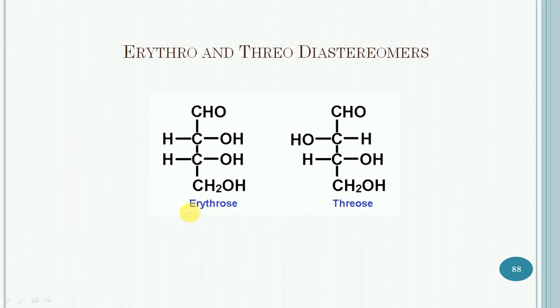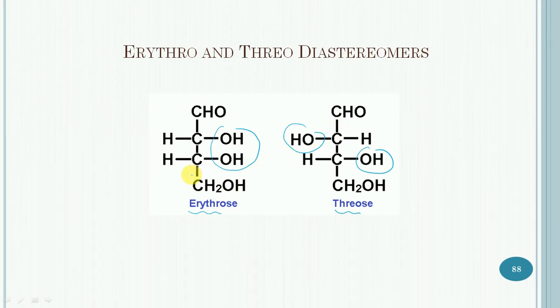In case of erythro, the hydroxy groups on the stereocenters are situated on the same side of the Fischer projection formula, while in case of threo, the hydroxy groups are situated on the opposite sides of the Fischer projection.